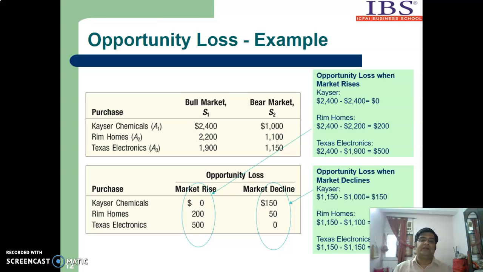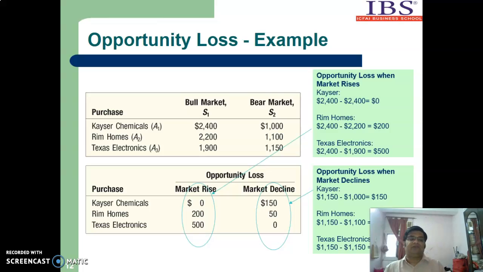He is going to get the highest ROI, so he is not making any loss. That's why if you calculate the opportunity loss of Kaiser Chemical, it is 2400 minus 2400, that is 0. Zero means no opportunity loss. The investor has gone for the best alternative, so no loss.